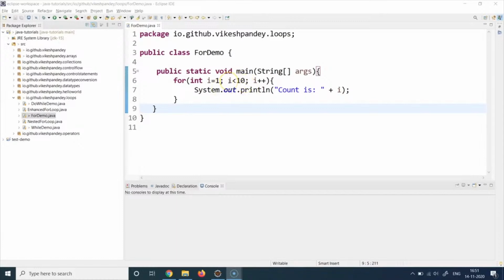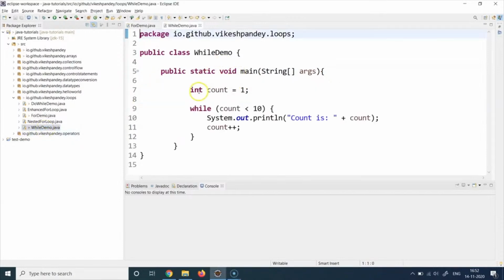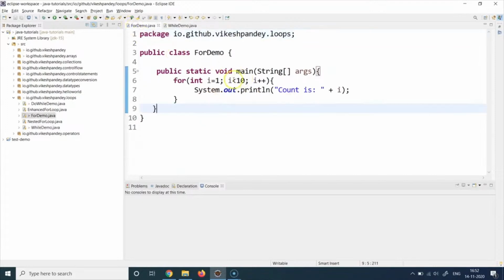This condition is basically the deciding factor of how long your loop should run. It's exactly similar to what you used to write in the while block. If I just show you the example, this is what we used to do. We did the initialization at line number 7, then we wrote this termination condition inside the while construct, and then we did the increment here. So we are doing all of these three steps, but in a single line. Then we write our increment or decrement values, which change the evaluation condition at every step. So we are saying i plus plus.